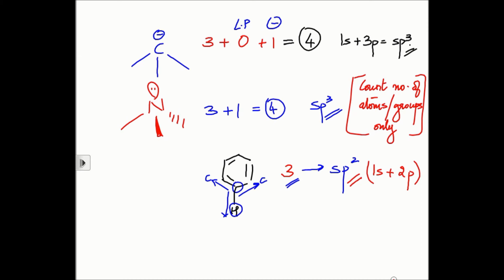Do you understand that? So the key is not to count the number of bonds it forms, but to count the number of atoms it is attached to. Is that clear?